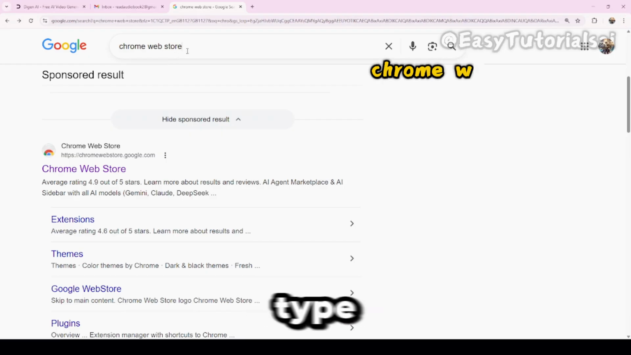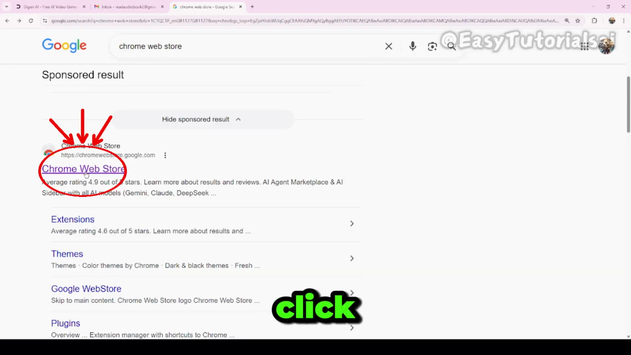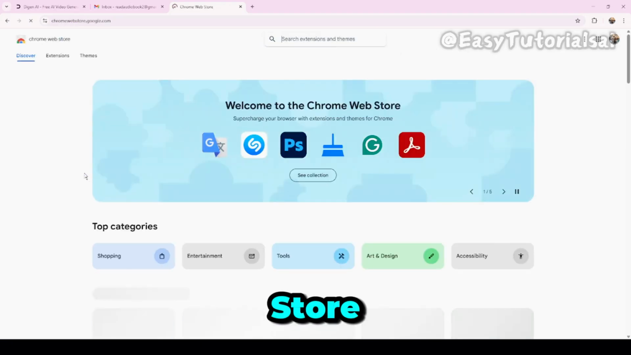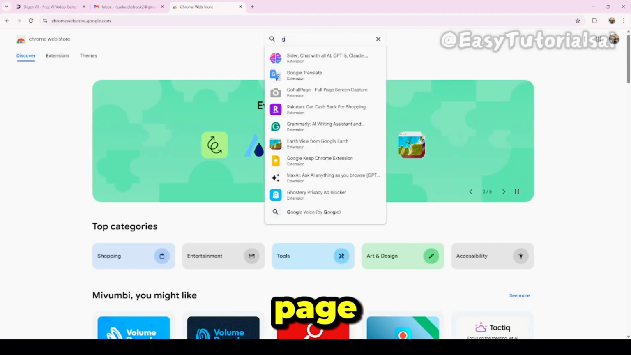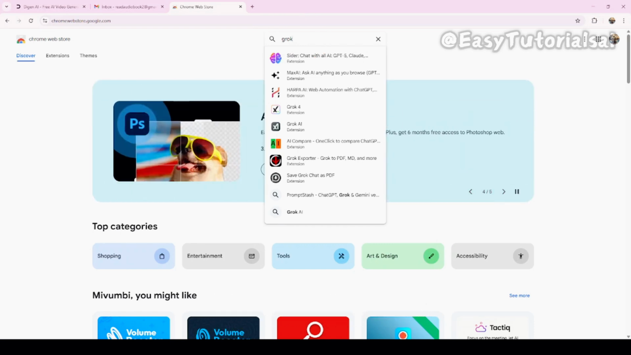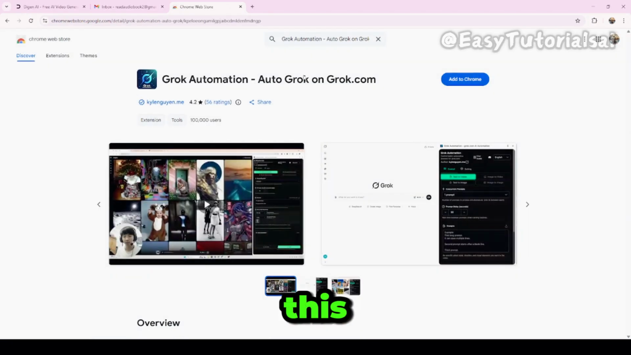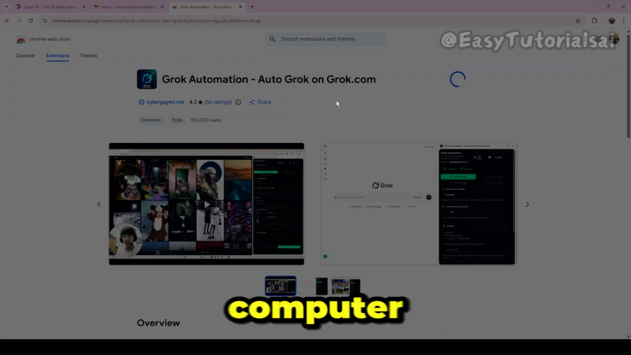Go to Google and type Chrome Web Store. Click this one, Chrome Web Store. This is going to be your page here. Type Grok AI Automation. And choose this one, this is the right one. Click this one and add the extension to your computer.